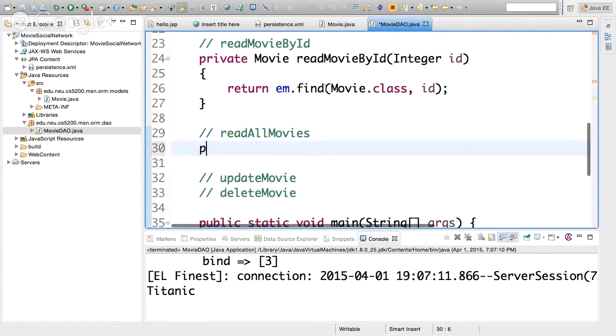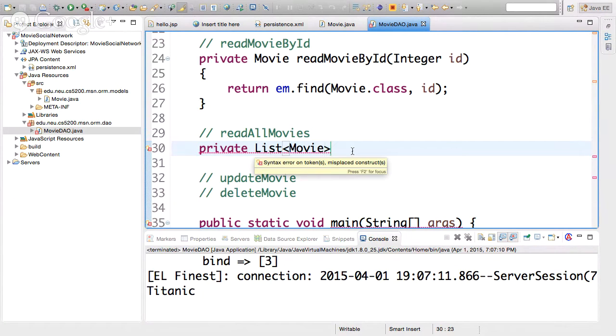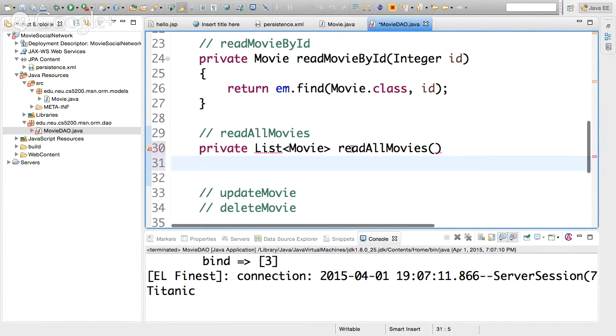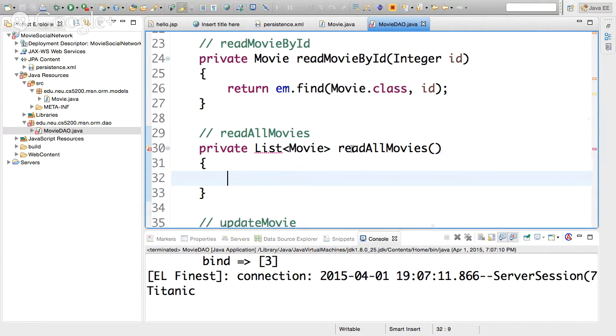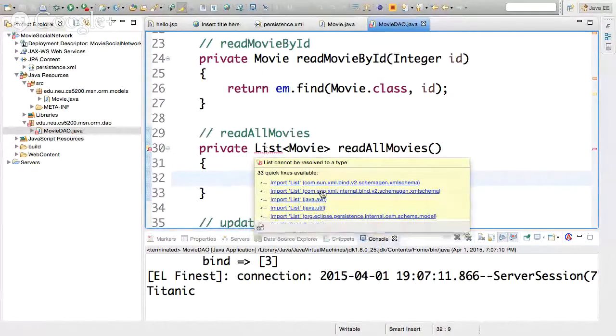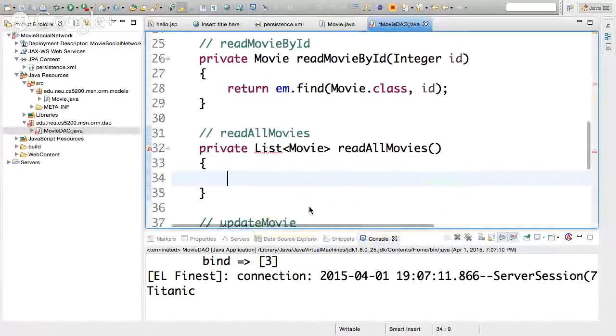What we want to do is return, private, a list of movies. This is read all movies, with no parameter, and this is going to return a list of movies. I need to import that, java util. Let's import that. Very good. And now I have to retrieve.